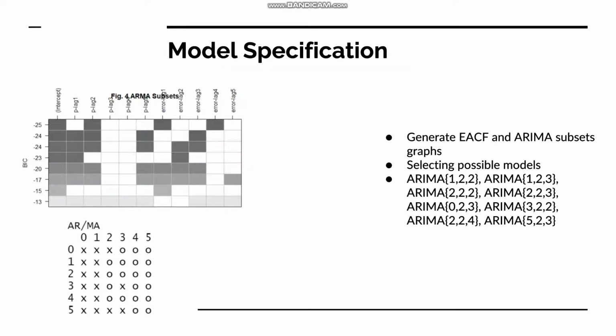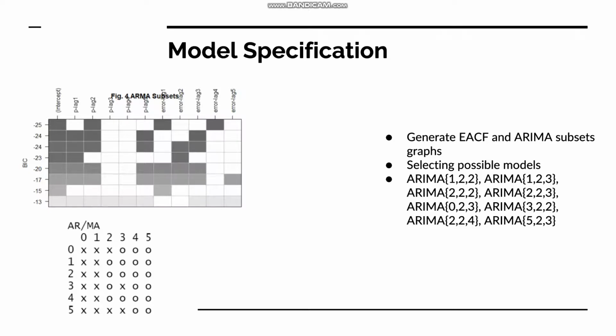Once we have achieved differencing of our data and identified that the data is in fact stationary, we move on to model specification. By using the EACF and ARIMA subsets functions provided by R, we can narrow down our set of possible models to a manageable size. In the EACF graph, we observe a cluster of O's that make for valid ARIMA models, being ARIMA 122, 123, 222, and 223. We additionally select ARIMA 023 and 322 for extra security, as the awkward bounding of the X's could be accounting for other models.